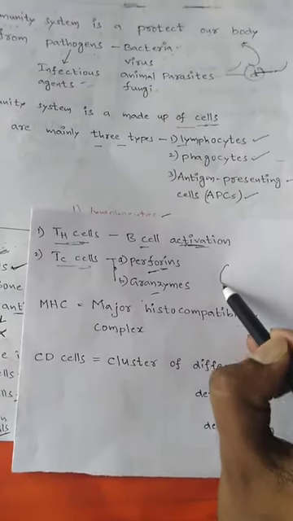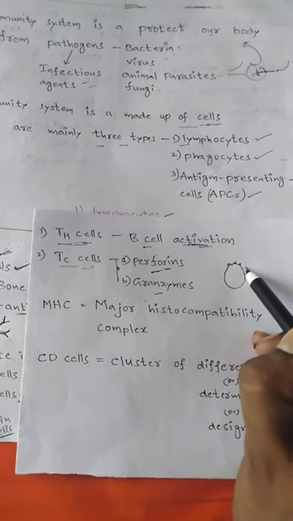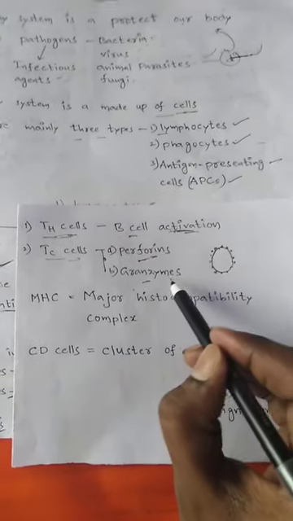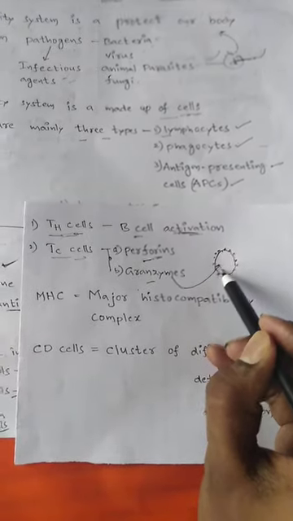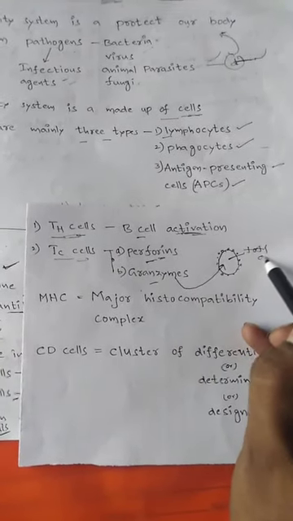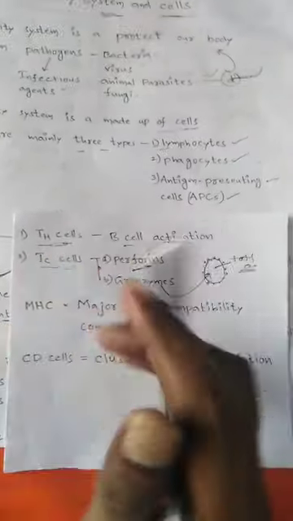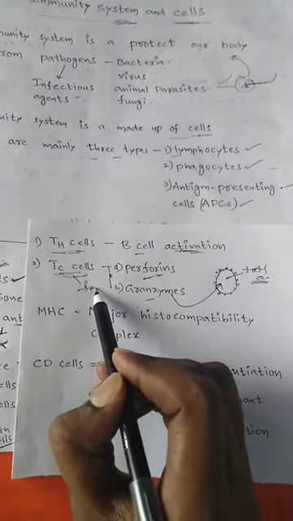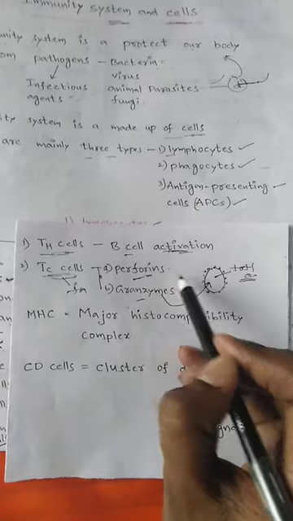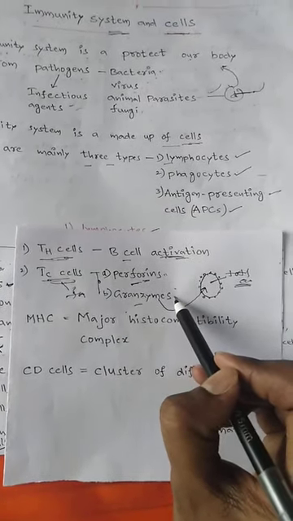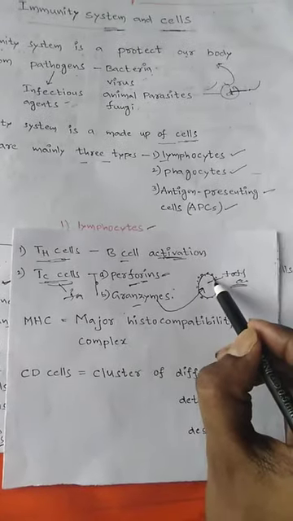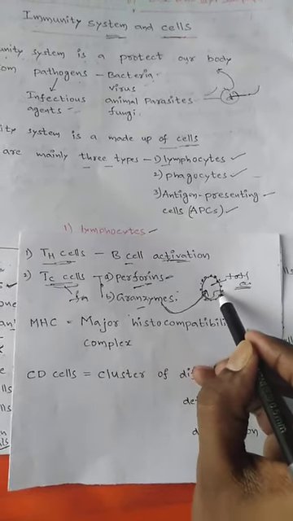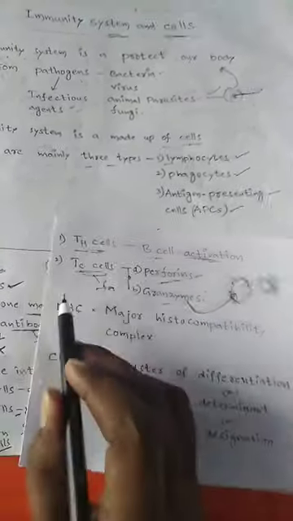Perforins make pores in the plasma membranes, and granulins enter into the cells and destroy the whole cell. That is the function of the TC cells, to kill the whole cell.